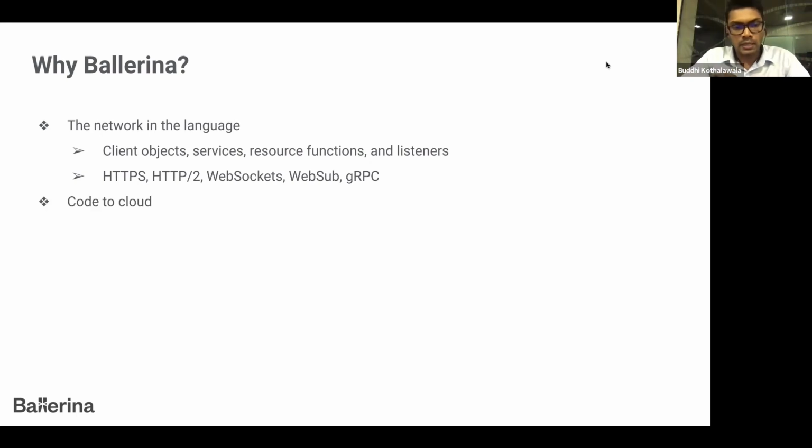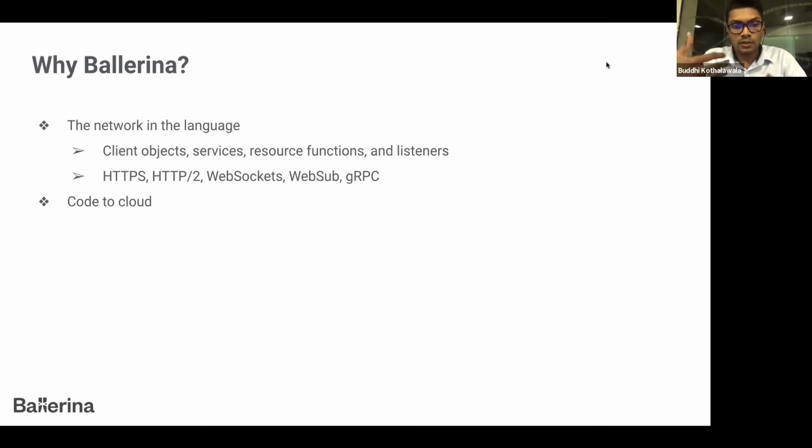And the second one is code to cloud. If you can remember, at the early stage of our deployment, we just wrote a piece of software and deployed it in a monolithic approach on a single server. Then we moved on to virtual machines, which interact with each other via a network. Now we are in a world where we use containerization, with Linux namespaces, cgroups, and then Docker containers.